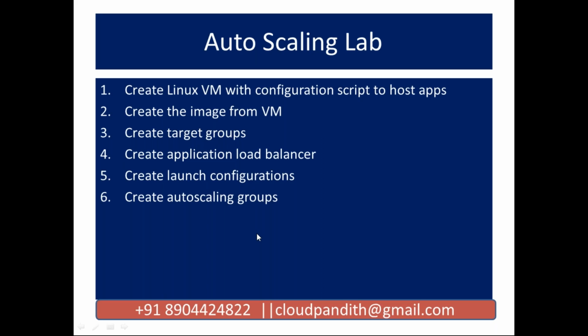If the existing server CPU utilization is less than 30, I want to reduce 2 servers from the existing servers. So existing servers we have 10. Out of these 10 servers, if the average CPU utilization is 70%, it means all the servers are working at a peak level. Then you have to launch 2 or 3 more instances. Those rules, everything you are going to set in the auto scaling group.